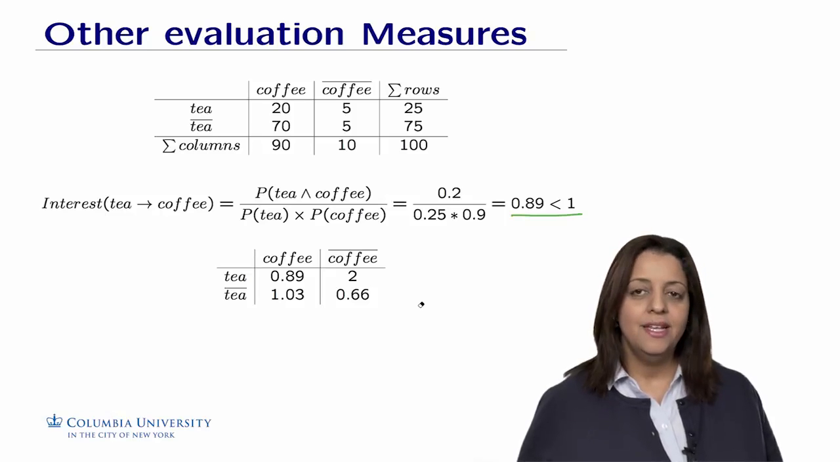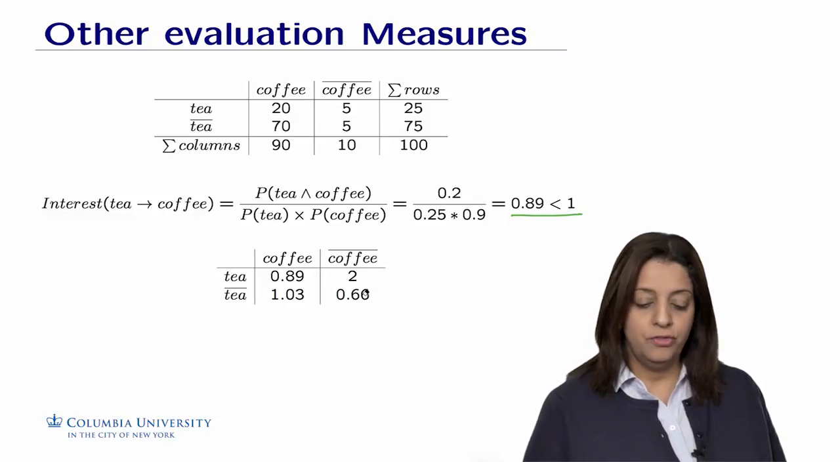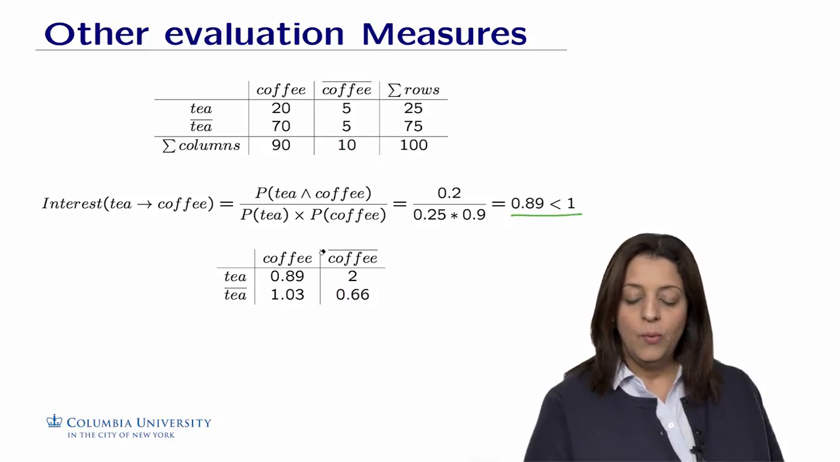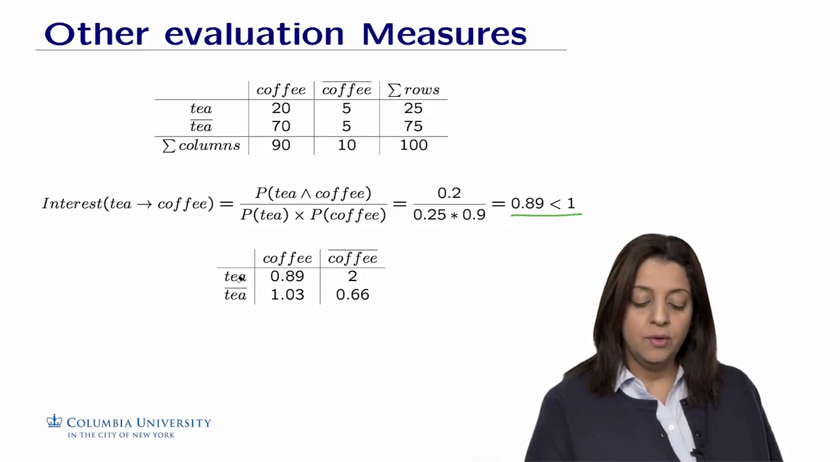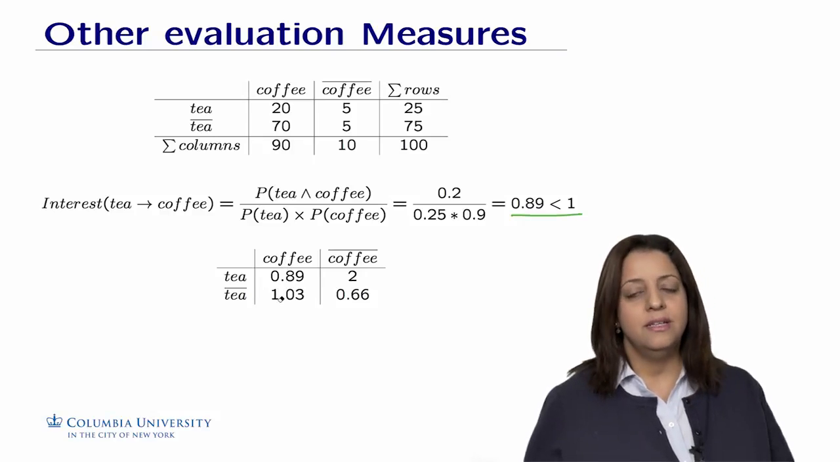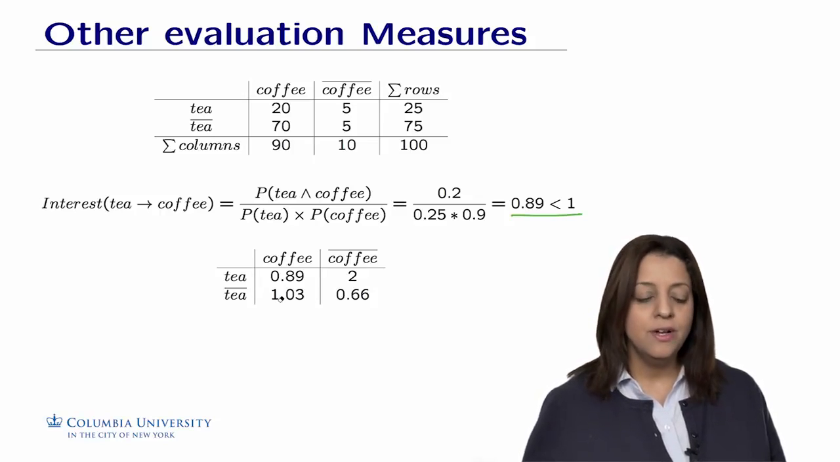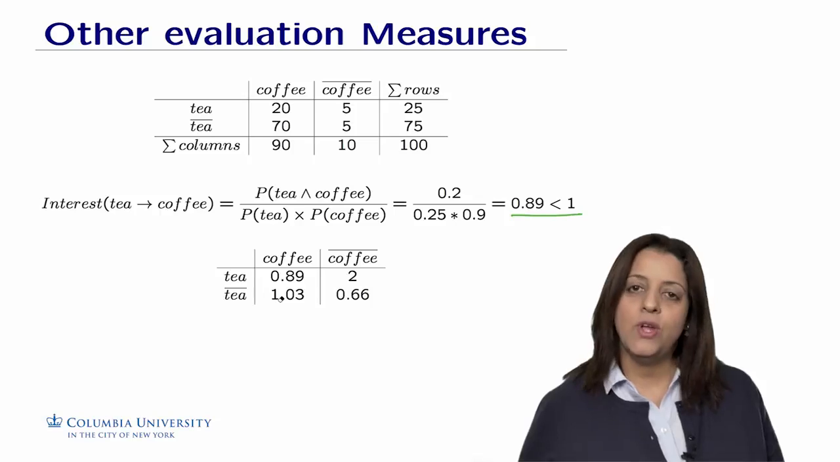We could also think of generating all possible rules from this confusion matrix, which would be tea implies coffee, tea implies not coffee, coffee implies not tea, and not coffee implies not tea. We could calculate the interest measure, and we would see that there is a strong relationship between tea and not coffee, and between coffee and not tea. So it makes sense that maybe coffee drinkers are not always tea drinkers, and vice versa. This gives a better picture about the strength of the rule than the support and confidence pair alone.